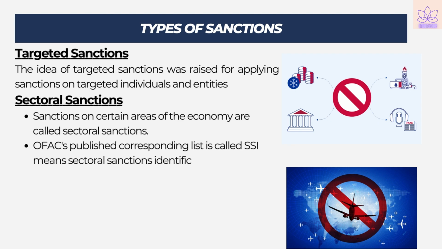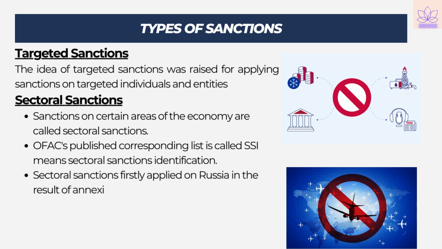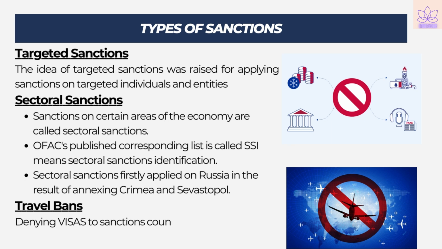Certain parts of an area are called sectors. That's why sanctions on certain areas of the economy are called sectoral sanctions. Most of the entities under sectoral sanctions are in Russia's energy, finance, defense and oil projects. A travel ban means denying visas to citizens of sanctioned countries.